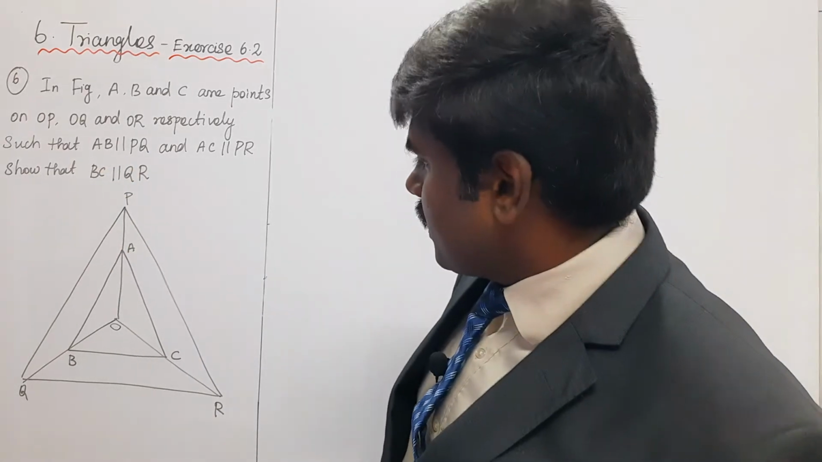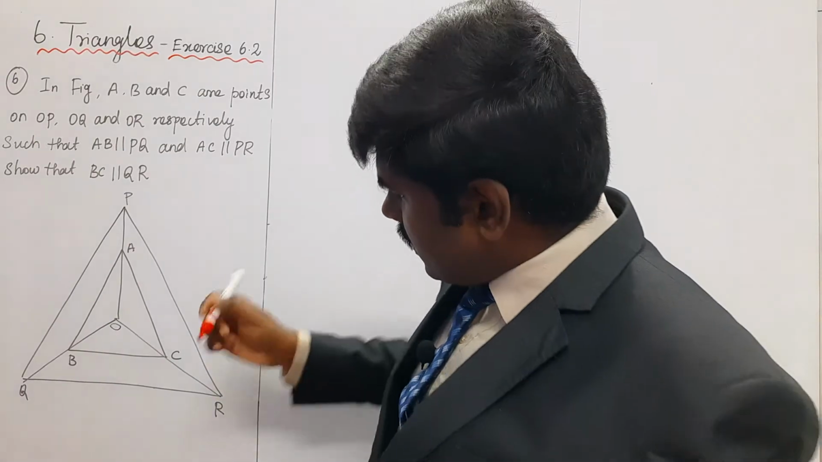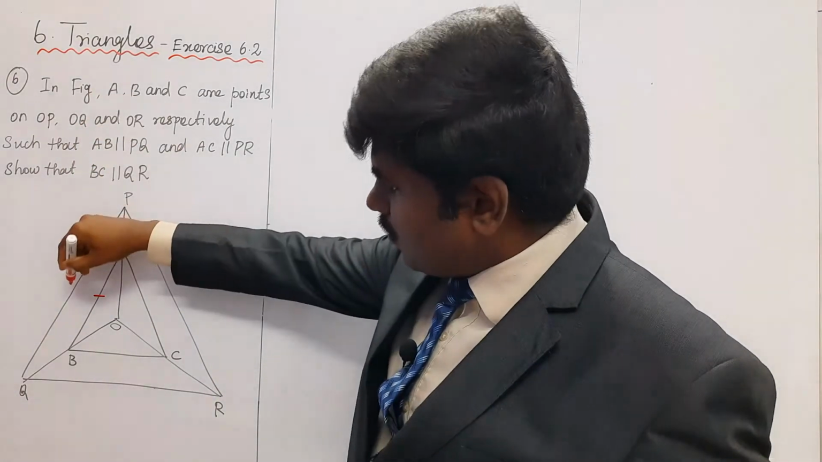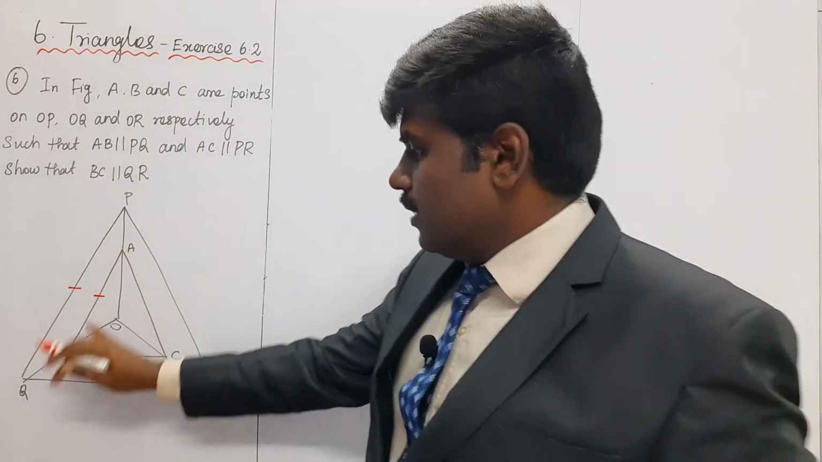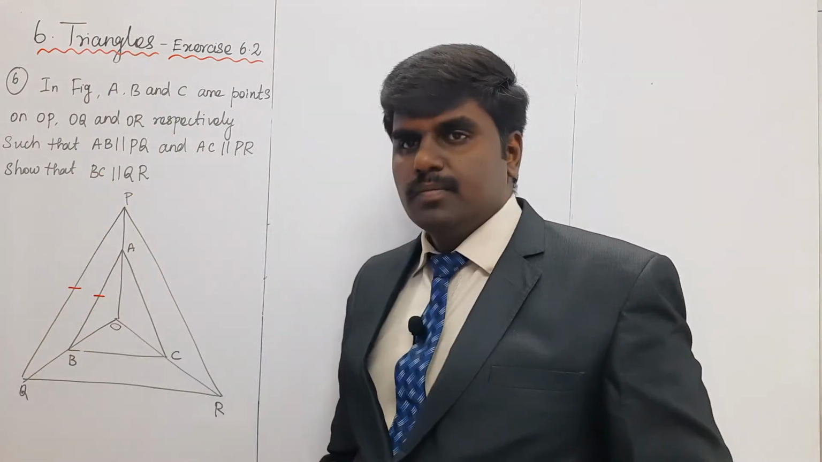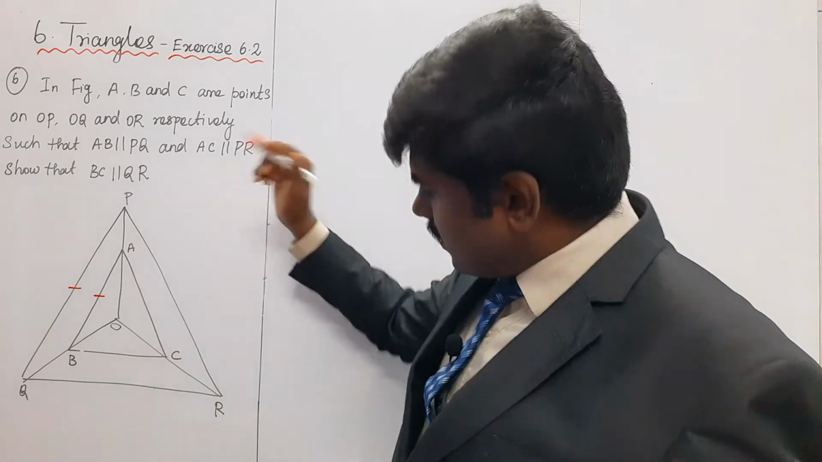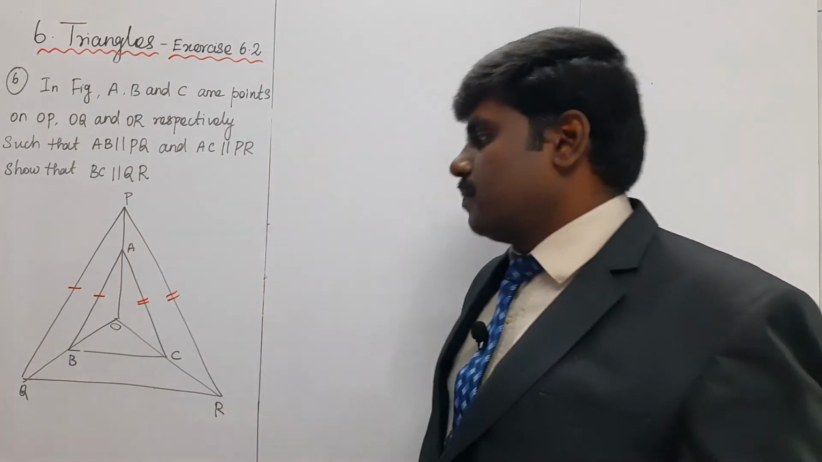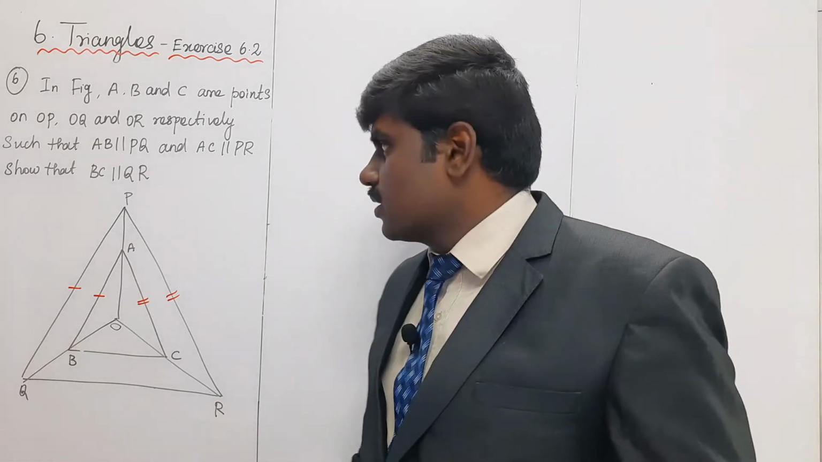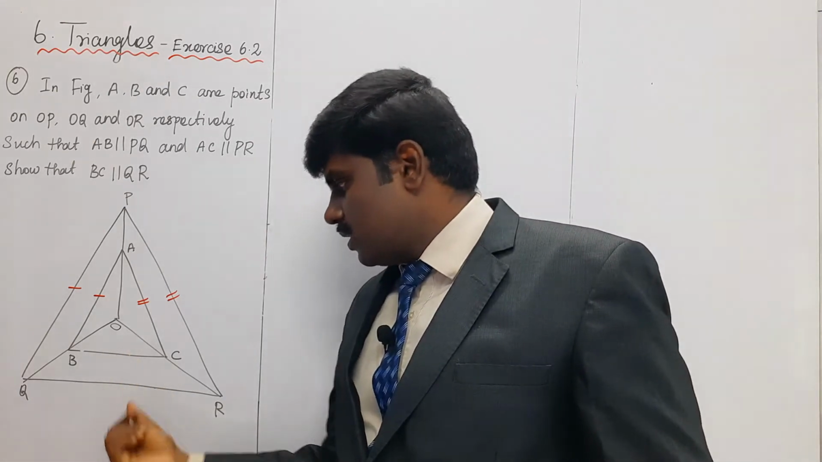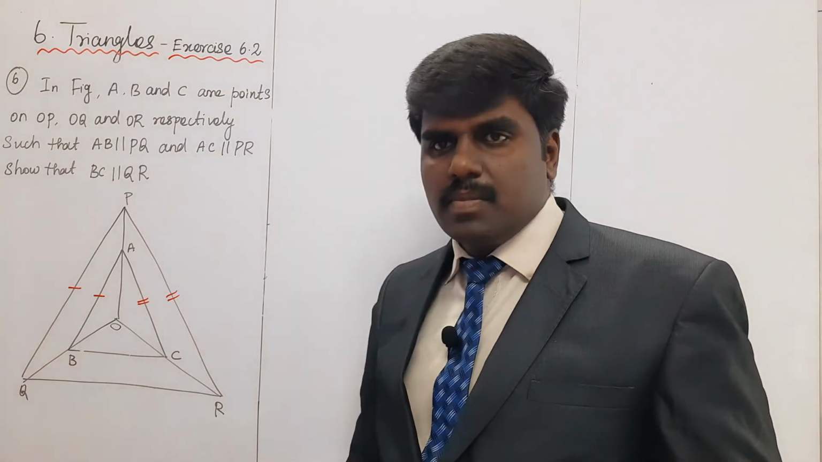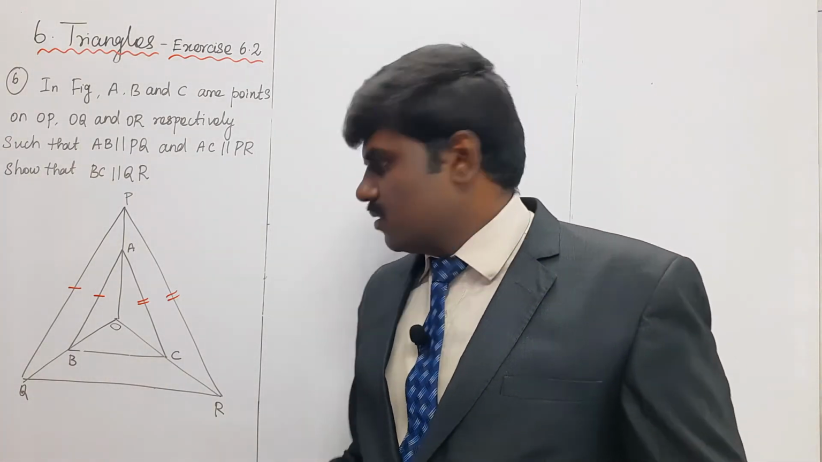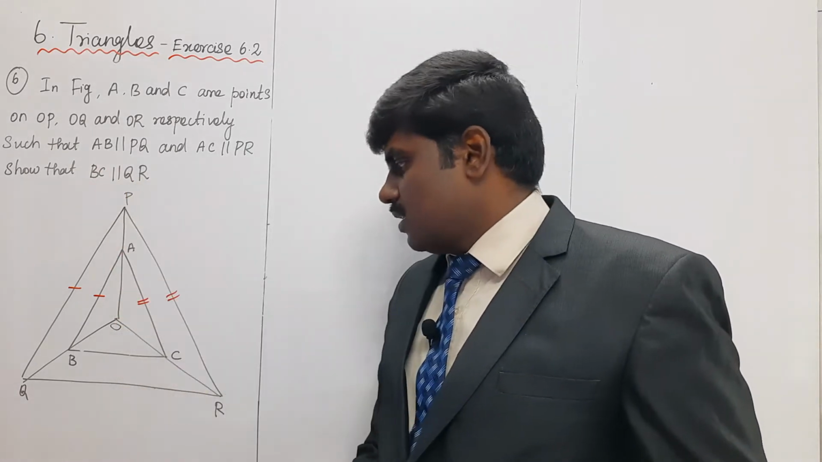So AB is parallel to PQ. Next, AC parallel to PR. These two sides are parallel. What conclusion can you prove? BC parallel to QR. It's clear? Same way, I am using converse of the BPT theorem. You can prove that BC parallel to QR.